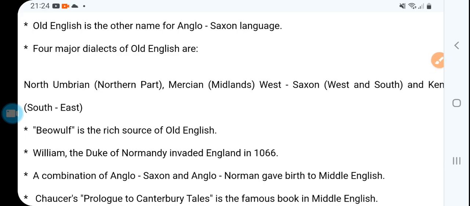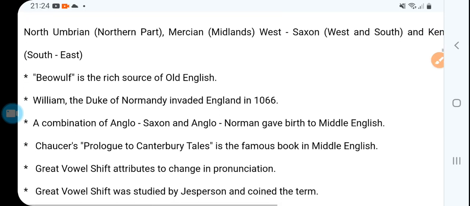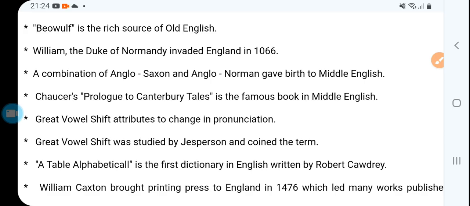Now, the four major dialects of Old English we have already read. Then Beowulf, the rich source of Old English. That's a poem actually, a very big poem, the oldest one, Beowulf, right?